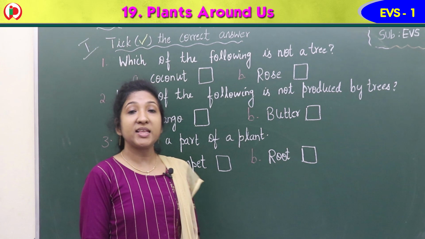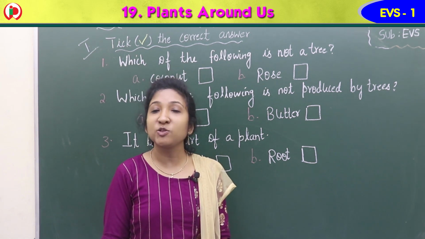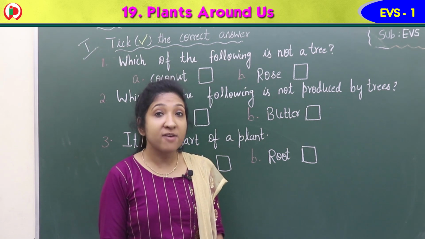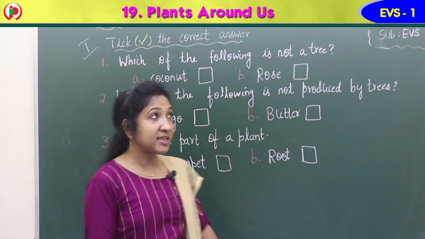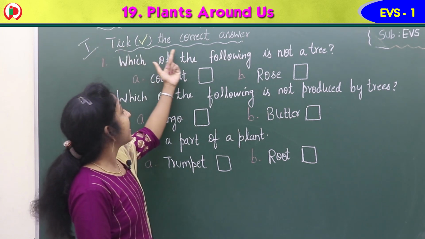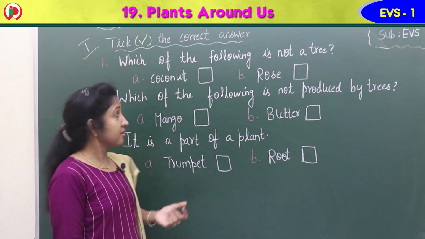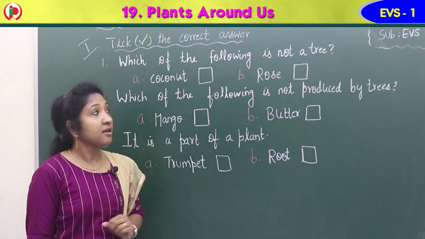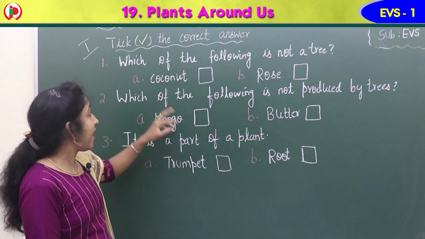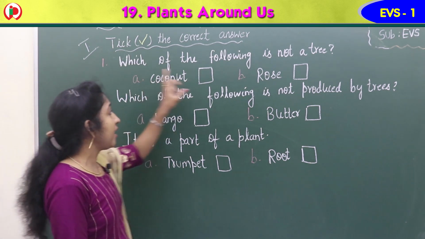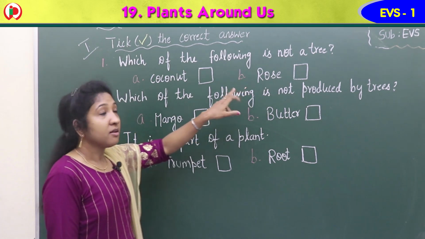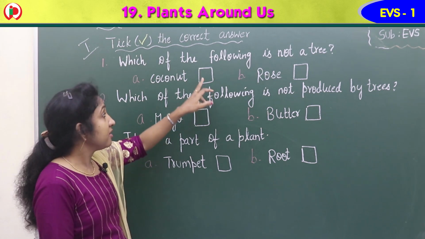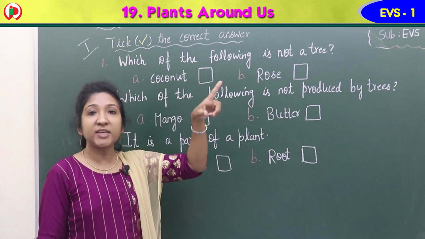Yes children, now it's our exercise time. Let us do the exercise in the workbook. Our first exercise in the workbook is exercise 1. Tick the correct answer. Children, there are 3 questions. For each question you have 2 options, option A and option B. Read the question, read the options, check which option is correct one. In the square box you have to tick.